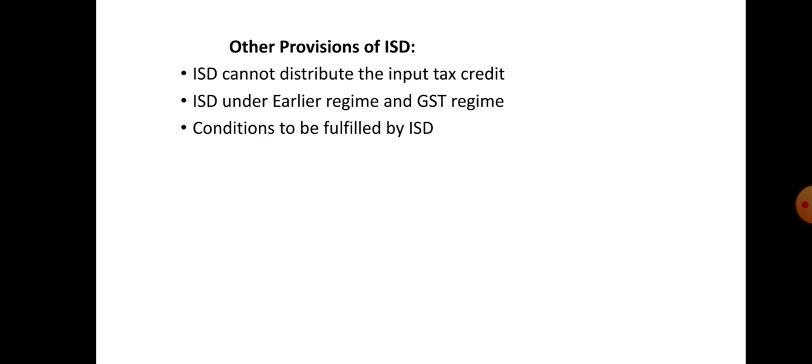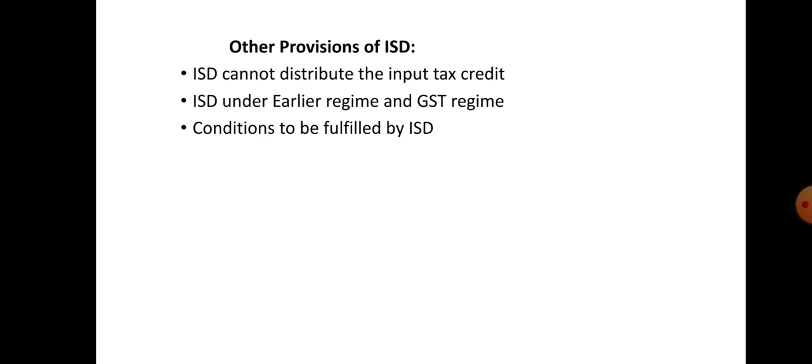Next provision is the conditions to be fulfilled by the ISD, that is, registration and invoicing. Registration means the input service distributor has to compulsorily register as an ISD apart from its registration as a normal taxpayer under the Act. Second condition to be fulfilled by the ISD is invoicing. The ISD can distribute the amount of tax credit to recipients as earlier stated by issuing an ISD invoice only.